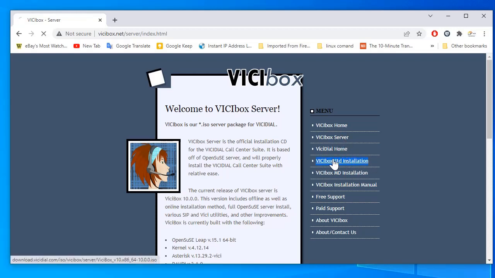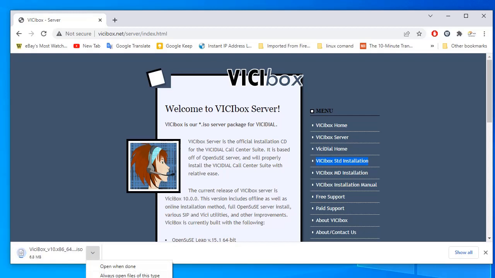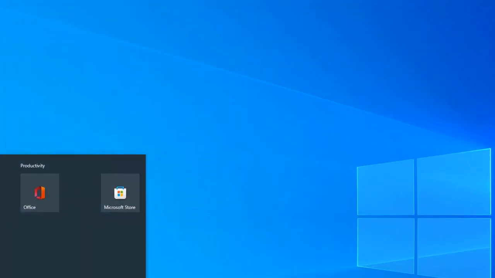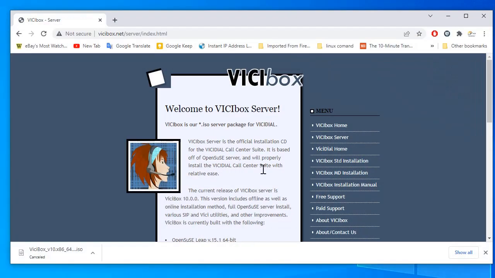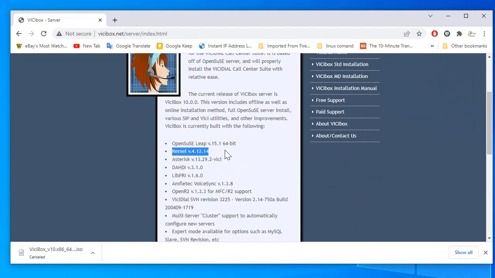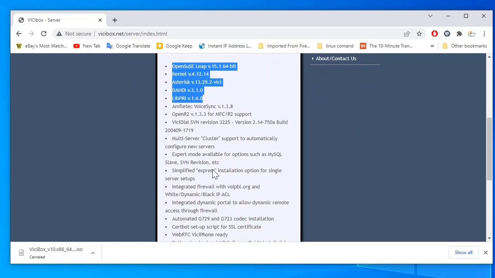We need to go to the VICIbox webpage at vicibox.net, and here we can download the standard edition ISO of VICIbox. On this webpage we can find all the information for VICIbox 10, which is the version we are installing today, and all the features provided in this ISO.